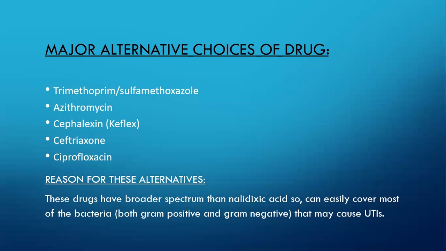The major reason for these alternative choices is that these drugs have a broader spectrum than nalidixic acid. Nalidixic acid is only going to treat the UTIs that are caused mainly by gram negative microorganisms, but these drugs have a broader spectrum. They can treat the UTIs which are caused by gram negative as well as some gram positive bacteria. So these are the alternative choices in case of nalidixic acid.